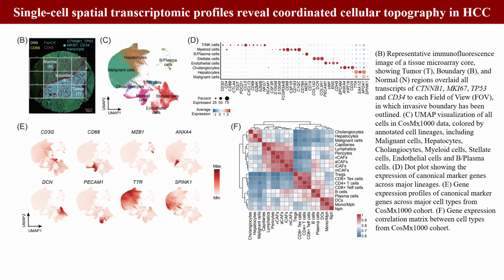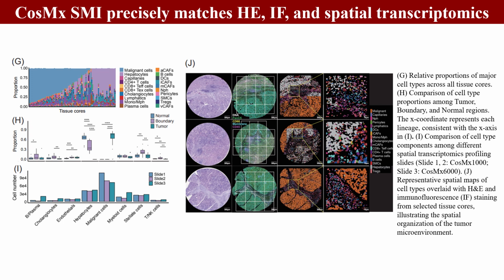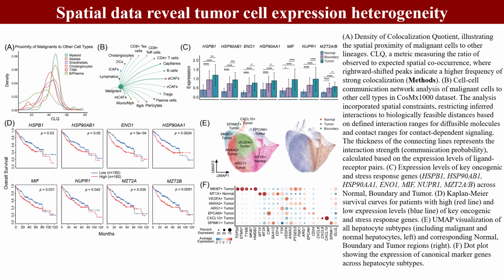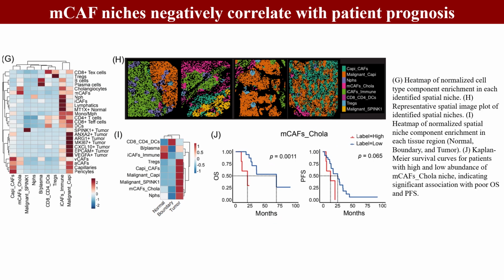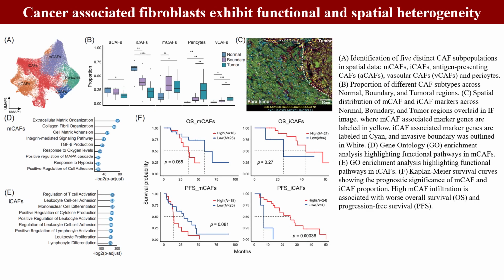Single-cell spatial data reveals the HCC landscape across tumor, boundary, and normal regions. Using the COSMX SMI platform, we precisely match H&E, IF, and spatial transcriptomics data in the same slide. Spatial data reveal tumor cell expression heterogeneity spatially, and a series of prognosis-related genes have been identified. These results highlight the prognostic value of CAF functions.